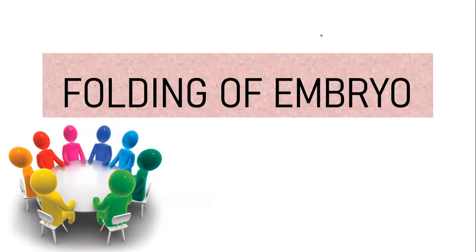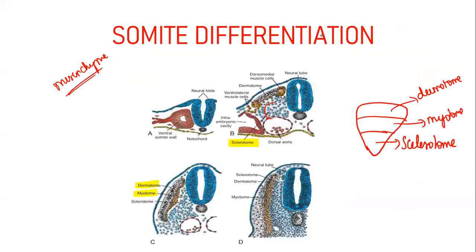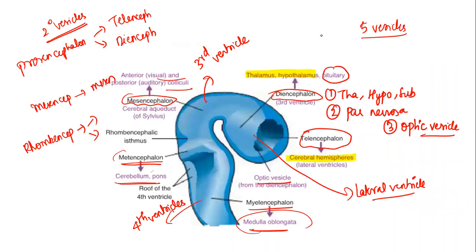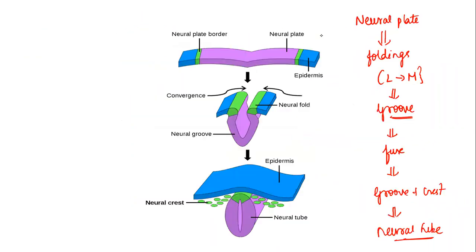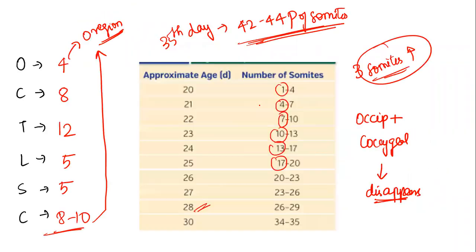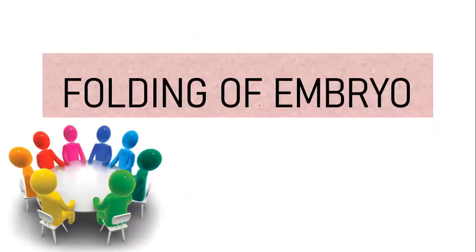Now, what is basically folding? If you remember, during neurulation we saw that there is folding that is going to happen, and as a result, a groove is formed, right? Yes, can you see the neural fold? So what is a fold basically? Normally we tend to fold our clothes and keep them. Folding is basically a physical change. That is the thing that you must know with respect to an embryo. Similarly, the entire embryo is going to undergo some folding. So we have to understand why the embryo is undergoing folding and what is happening.